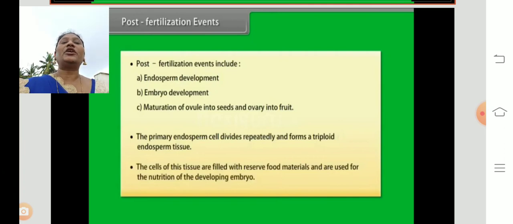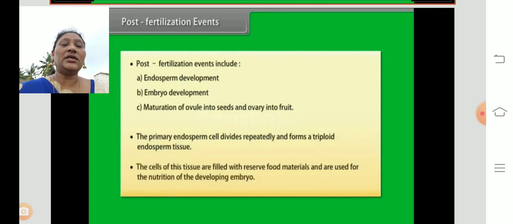After double fertilization, we find the post fertilization events. These consist of endosperm development, embryo development, and maturation of ovules into the seed and ovary into the fruit. So the ovules develop into a seed and the ovary develops into a fruit. The primary endosperm cell divides repeatedly and forms a triploid endosperm tissue.